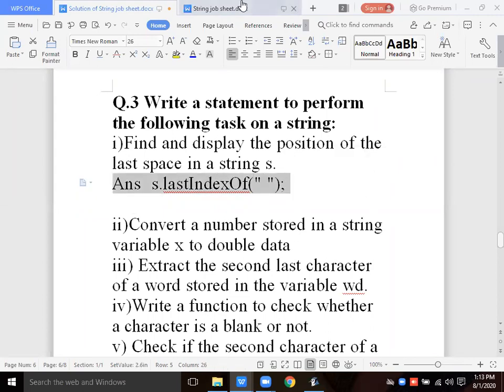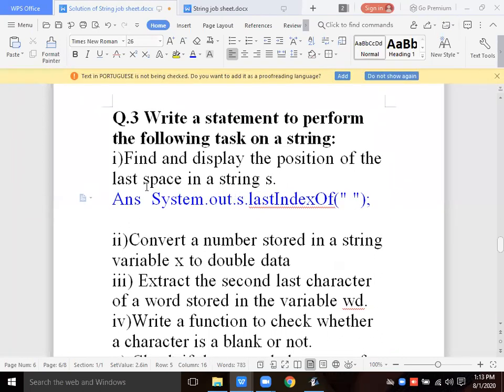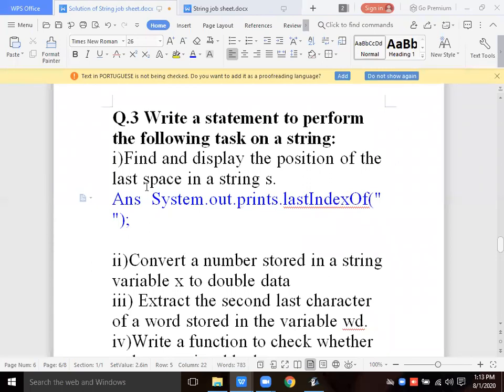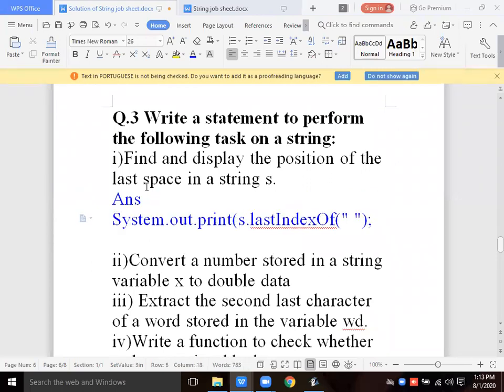But what have they given here? Find and display, which means I have to display this also. For the display I can use System.out.println, or I can store this in one integer variable and display that variable. It's up to you how you want to do it. So System.out.print, and then s.lastIndexOf, okay, this is the first one.